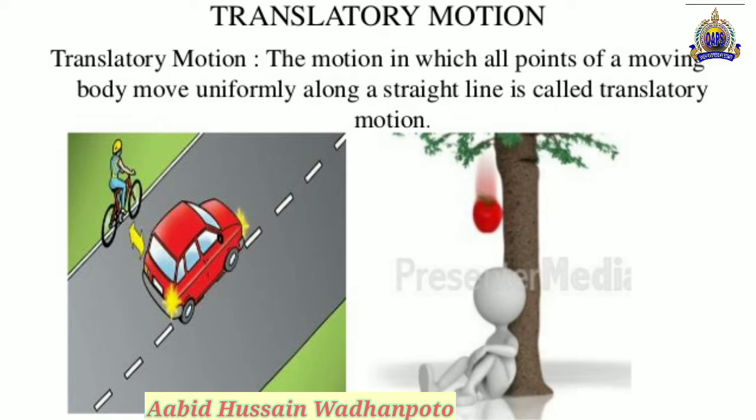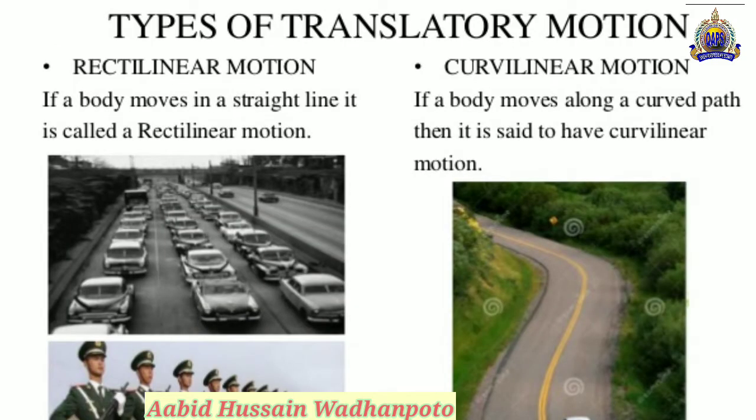This type of motion is called the translatory motion. There are two types of the translatory motion as given in front of you. One of them is the rectilinear motion and the second one is the curvilinear motion.